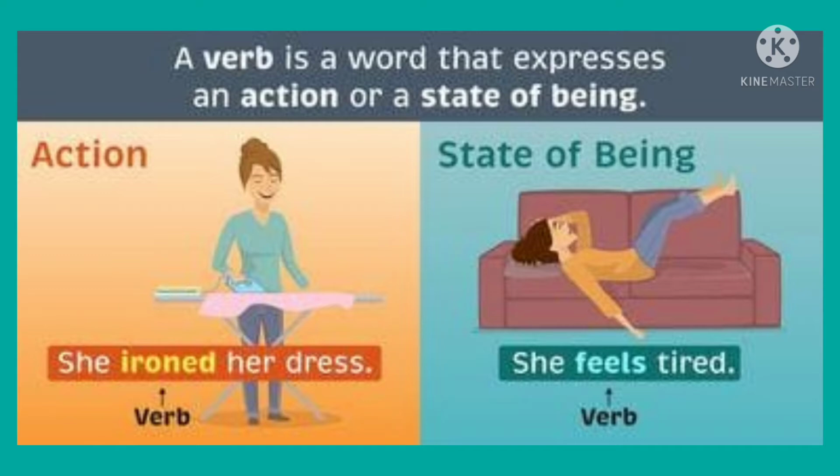First one, she ironed her dress. Now here they have highlighted the verb ironed. Am I clear? Ironed. Iron means press karna. Means an action is going on. What is a verb? As soon as I think of the word verb, the first thing that comes to my mind is an action. Work going on.